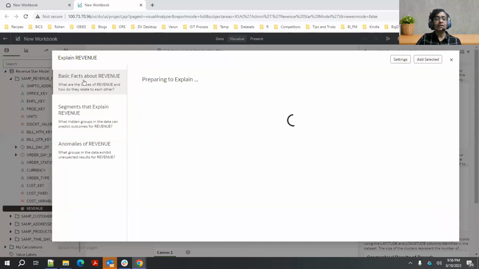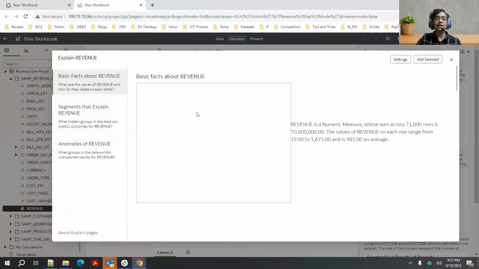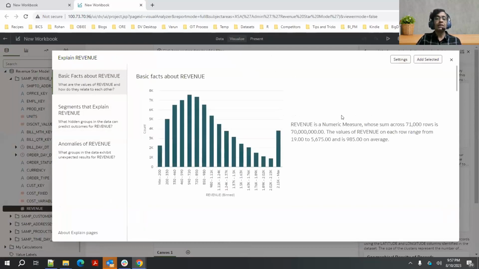And I see different tabs here. The first one is basic facts. Behind the scenes, explain is running an algorithm that will give me some basic summary information about revenue. It's telling me revenue is a numeric measure whose sum across 71K rows. That's the grain of my fact table, so it has 71K rows. It is telling me what is the total revenue value across this entire table.